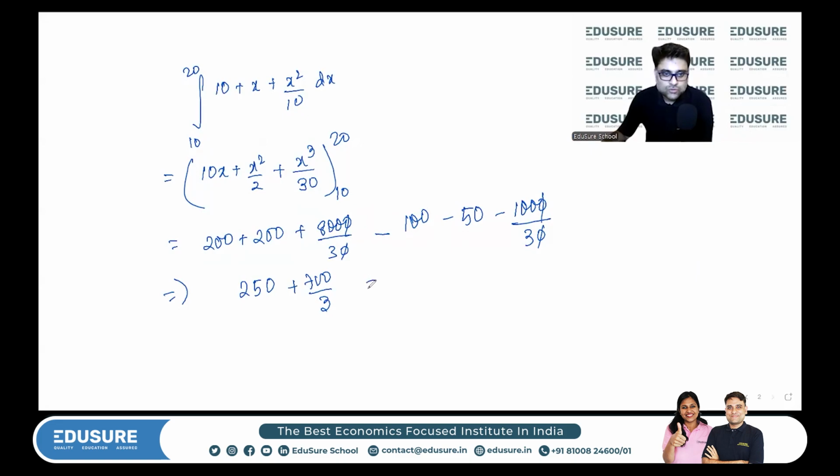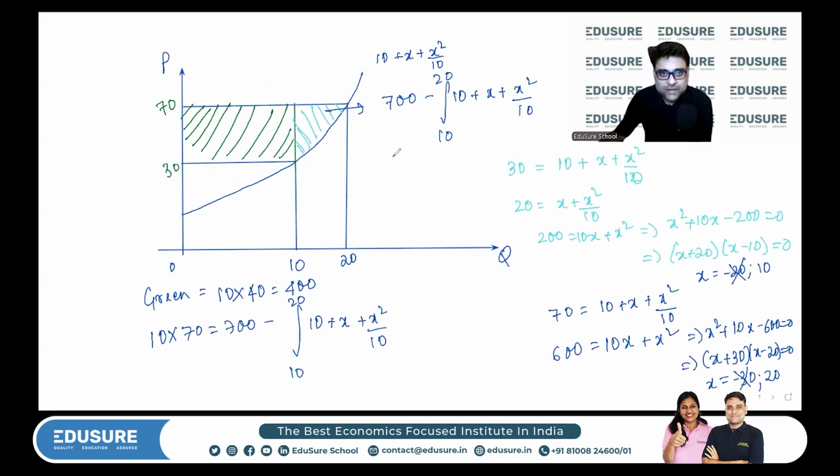Okay. So this is equal to what? 700 by 3 is how much? 700 by 3 is 233. So 483.33. This is the area under the curve.